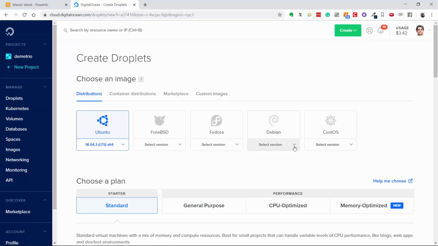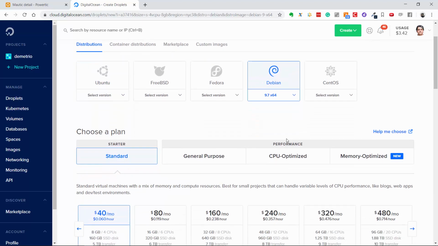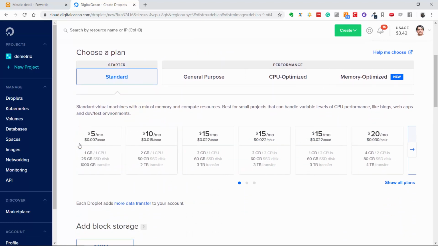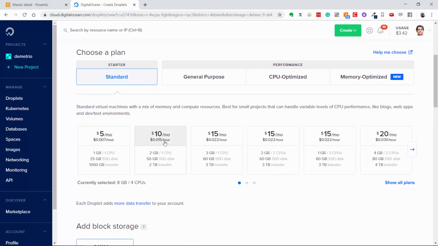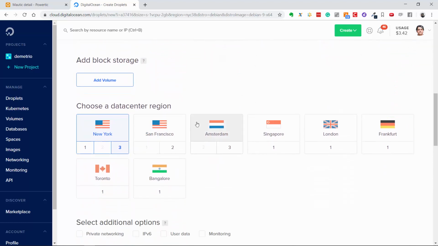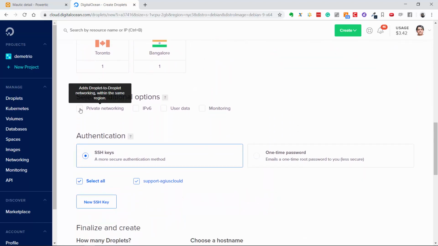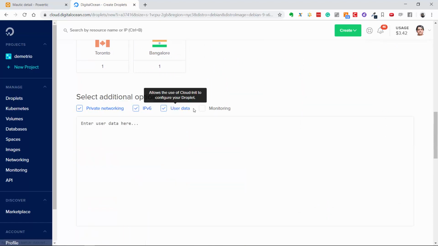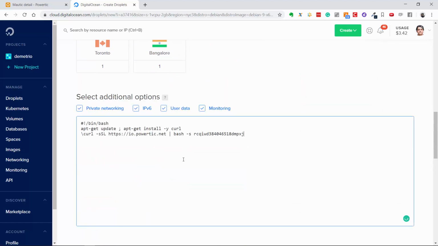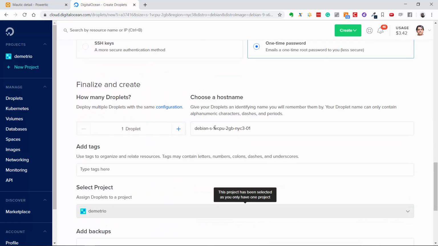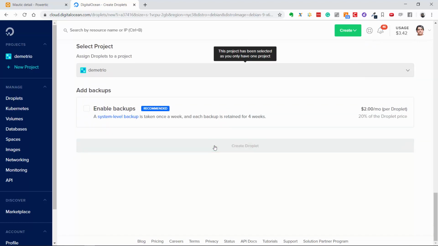So our Mautic installer uses Debian, so you have to use Debian, and our minimum recommended VPS is 2 gigabytes. So you can pick whatever data center region. So here you have to click in these 4 options, paste the code here, one-time password. You can even put some name, you can put whatever you want here, and create droplet.